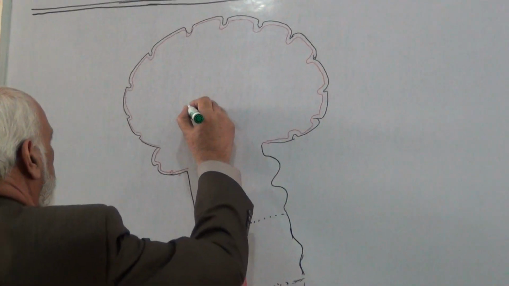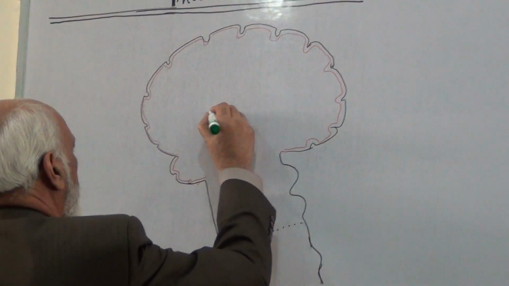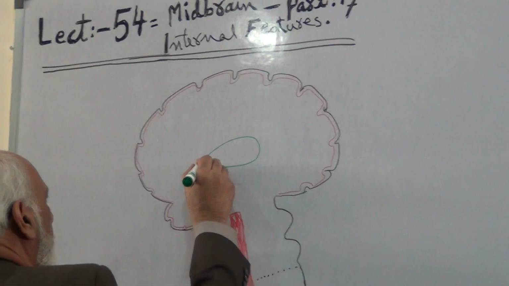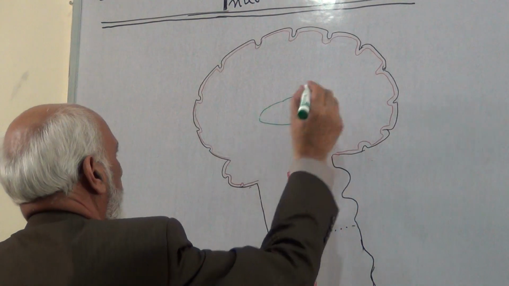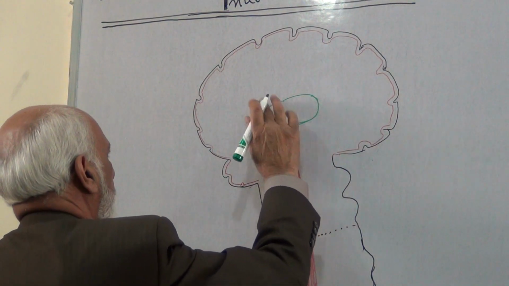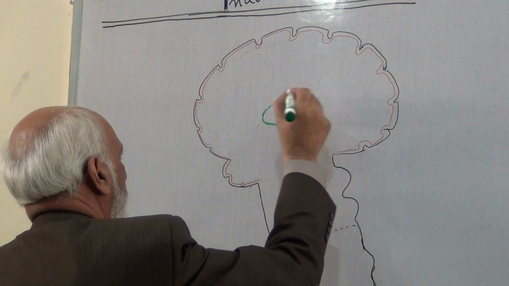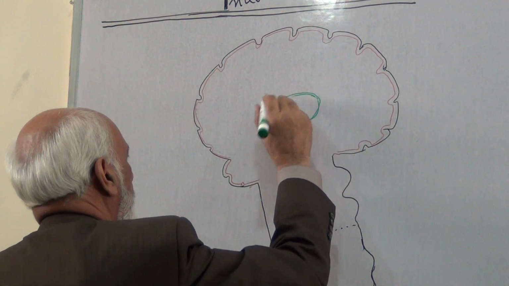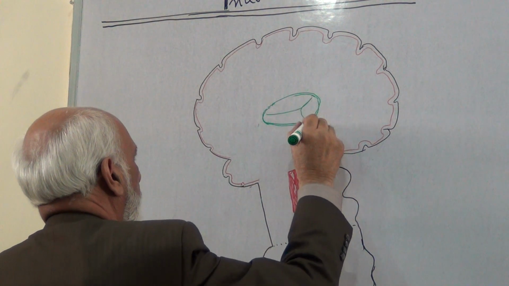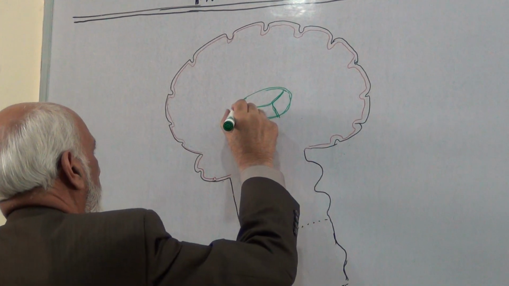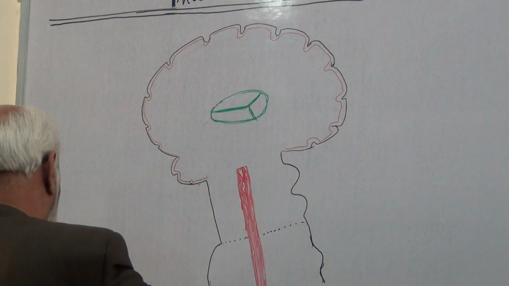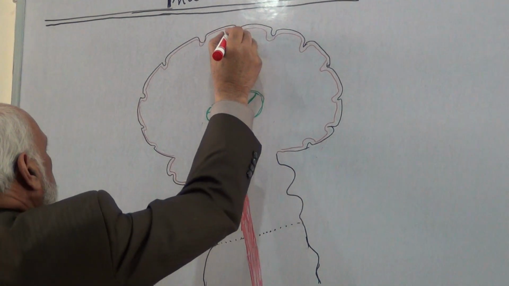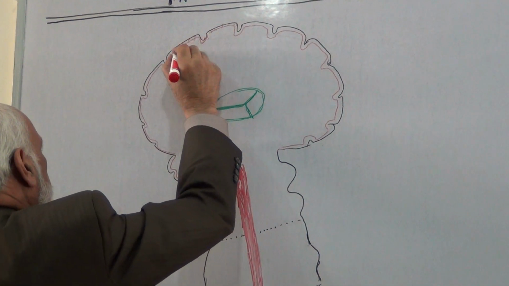And I told you here is the diencephalon, the thalamus, and then the cerebral cortex.